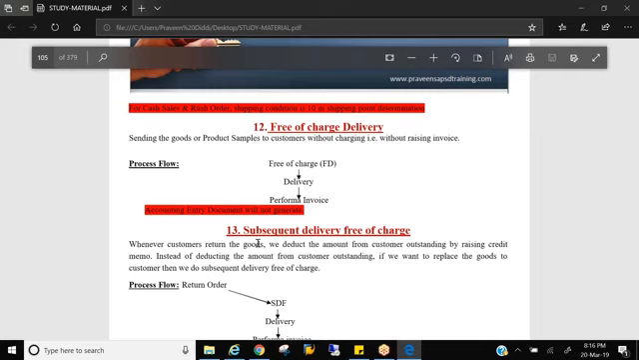Yes, obviously. We'll know where is that control, how system controls each and every process and document, when it comes to the system. There is some control, system will control it. Okay. Then next is subsequent delivery free of charge. Subsequent delivery free of charge.